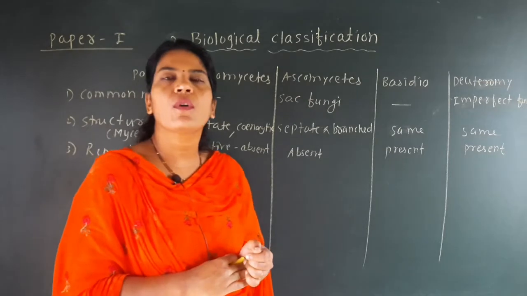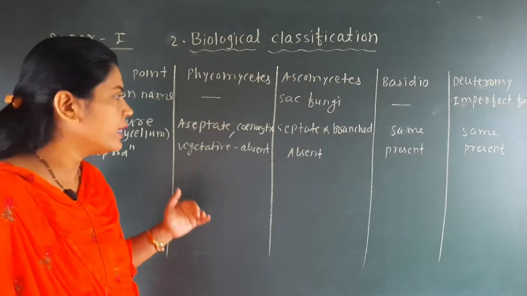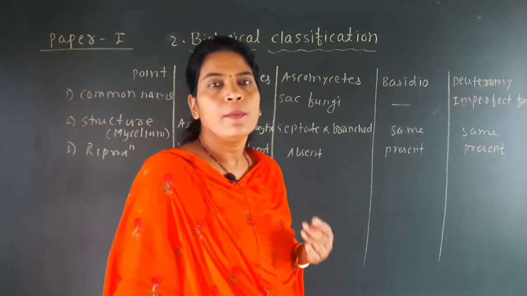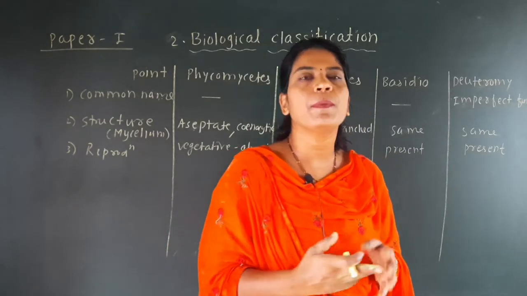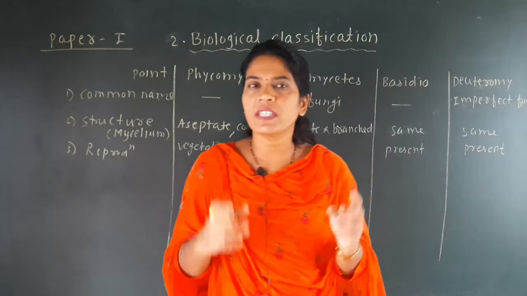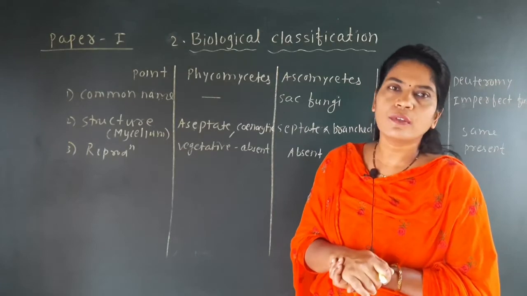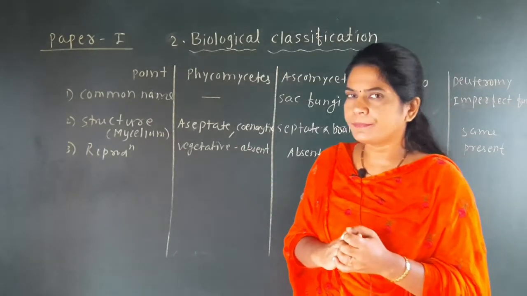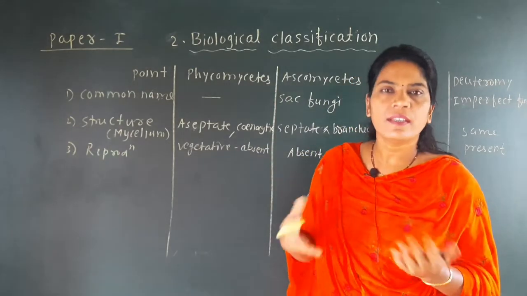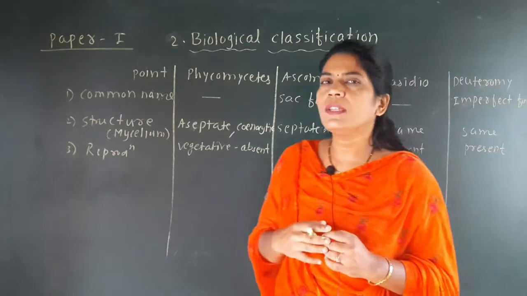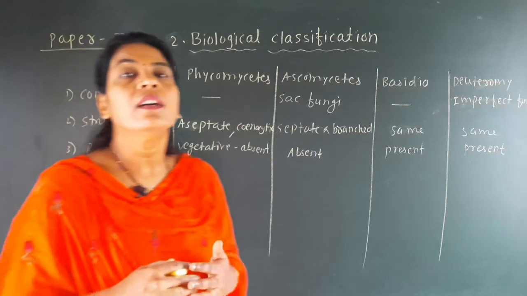The second type of reproduction is called asexual reproduction. Now here students, there is not enough space, but we are discussing the trick for comparative study of these four groups. So after completion of my lecture, you also have to make one chart, and in that chart you have to add the points like this. In our notes also we have made the table, and that's why it is very easy. But now the next point we will discuss orally, because you know all the points of these four groups of the fungi.